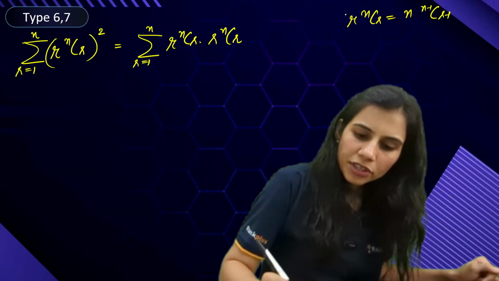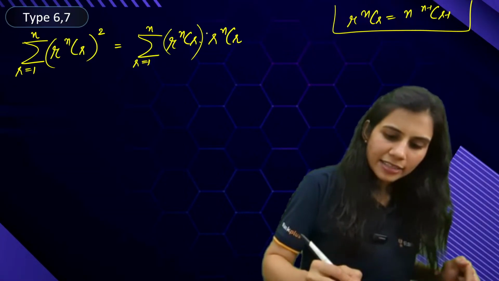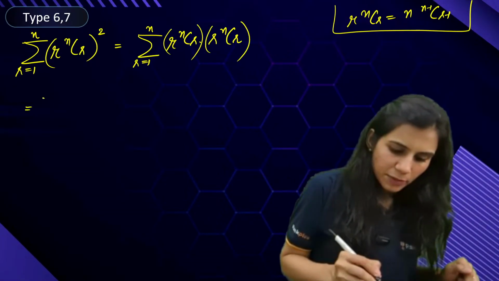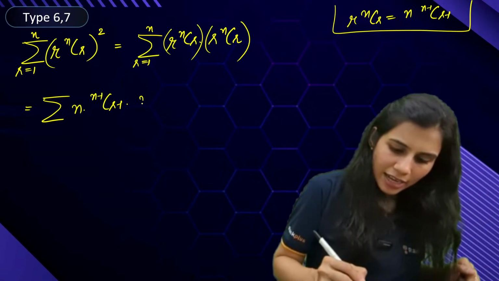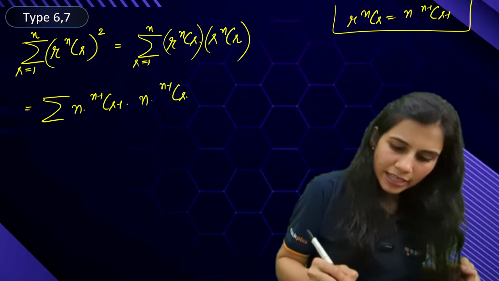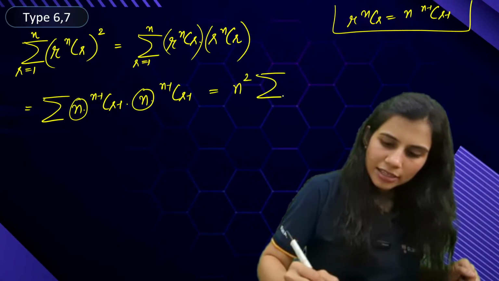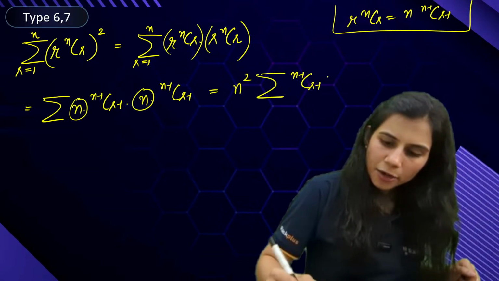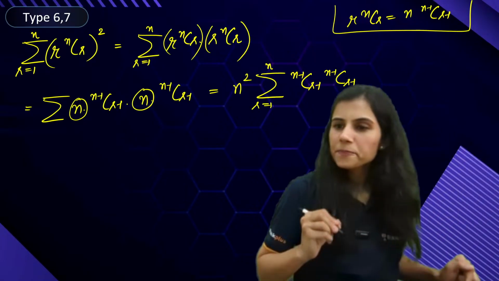This r can go here, and this is the result which I will be using two times because I have r nCr into r nCr. So this becomes n into n minus 1 C r minus 1, again n into n minus 1 C r minus 1. N into n gives me n square, it comes out. Summation n minus 1 C r minus 1, n minus 1 C r minus 1, r going from 1 to n.